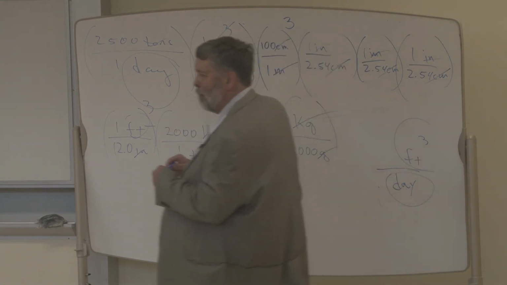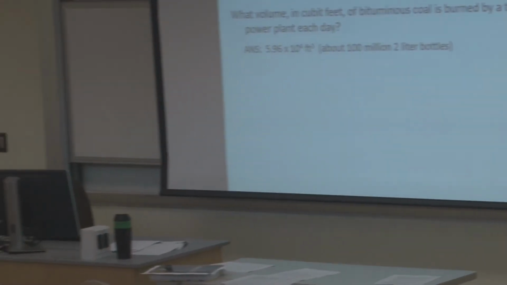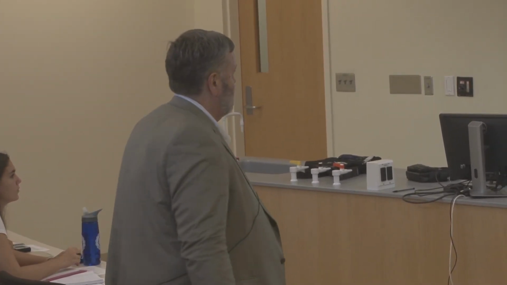I got the answer. Good job. There's the answer. That many cubic feet. About 100 million 2-liter Coke bottles. That much coal. All right, there's some more here.